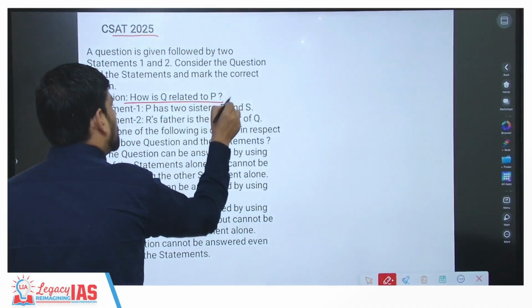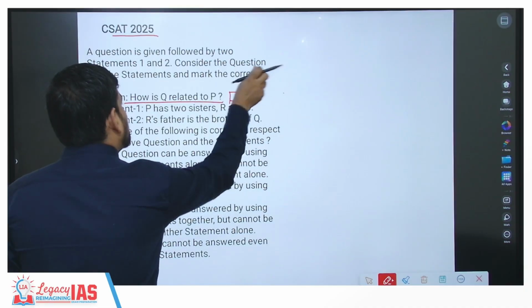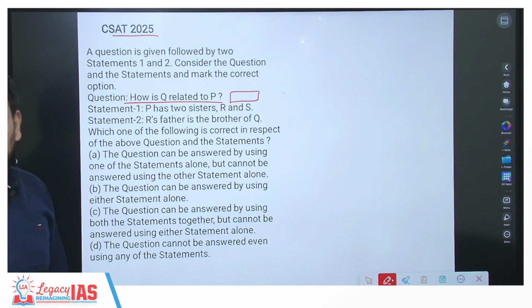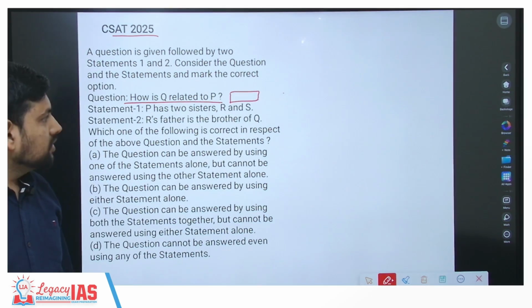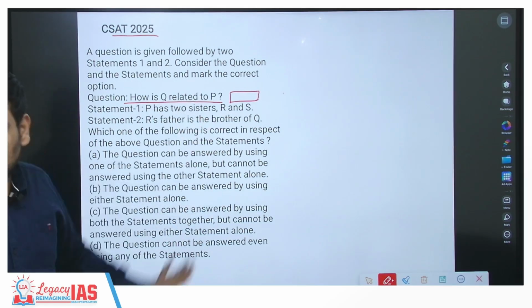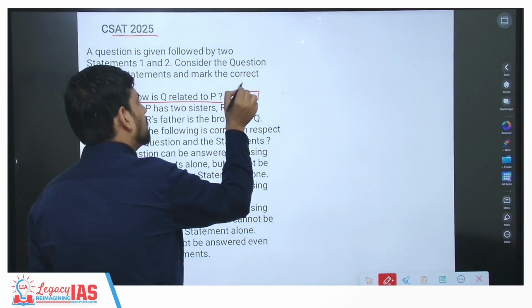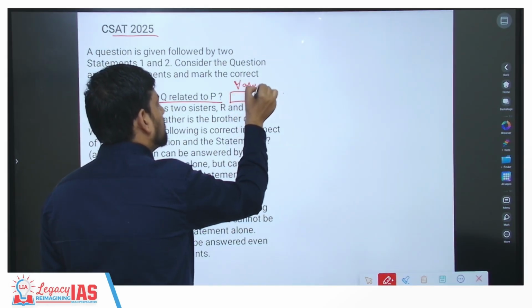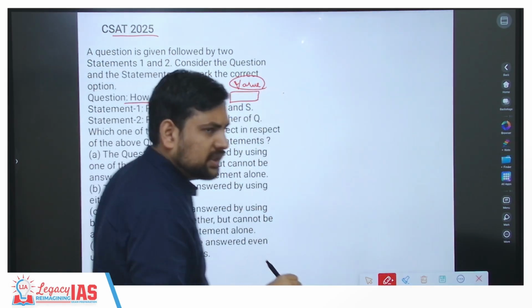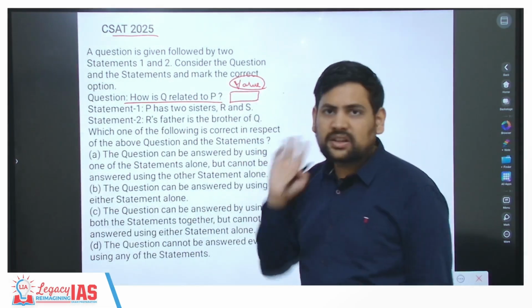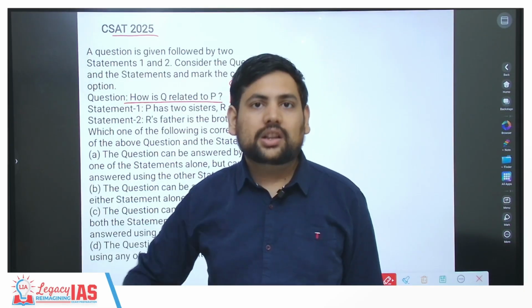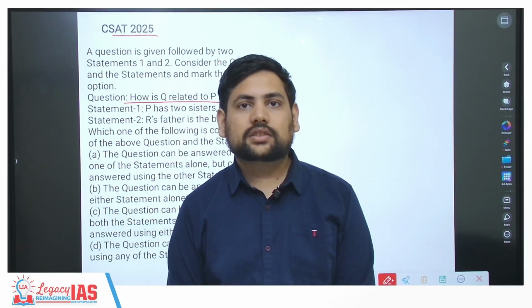Now, what I have told you, what kind of question is this? Is this a value based question or a yes or no question? So, as you can see, how is Q related to P? So, this is a value based question, as in you should be able to fill one relation here: brother, sister, aunt, uncle, father, mother, like this.